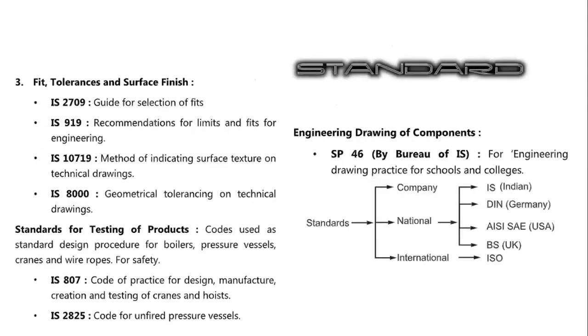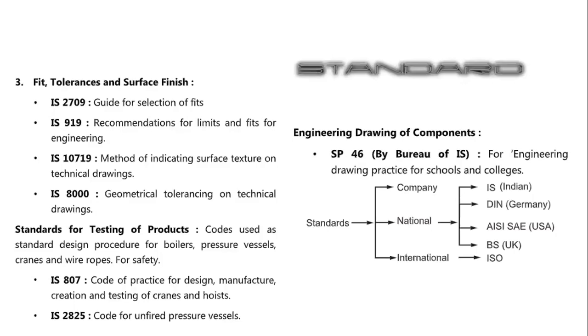If we talk about fits, tolerances, and surface finish, then IS 2709 is a standard for guide for selection of fits. You know the different types of fits, right? There is transition fit, there is interference fit, there is clearance fit. So what type of fit you should select? IS 2709 is a standard for guide for selection of fits. Same way IS 919. It has recommendations for limits and fits for engineering.